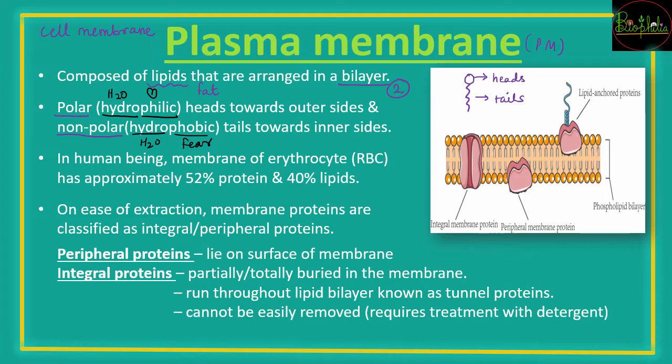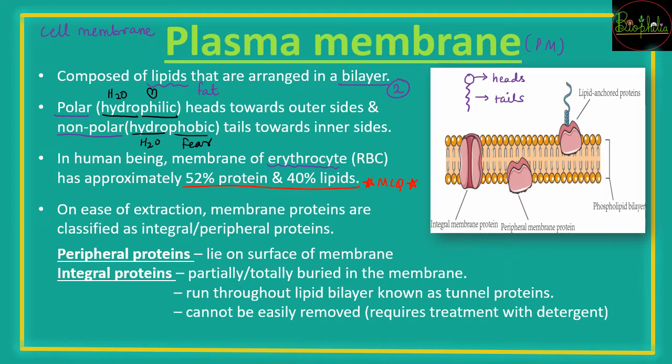In human beings, the cells we majorly speak about are the erythrocytes, that is RBCs. RBCs का जो भी plasma membrane है, it has 52% protein and 40% lipids. This composition is important with respect to MCQs, so this composition needs to be remembered.